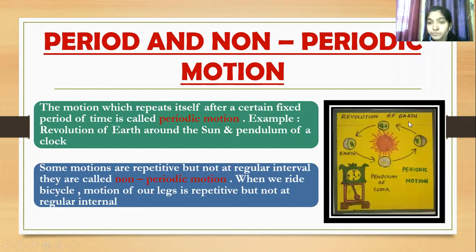Here you can see revolution. Earth revolves around the sun in a fixed time because that time period is fixed. And the pendulum of a clock. See, the pendulum of a clock, the time period is fixed. So this type of motion is called periodic motion.